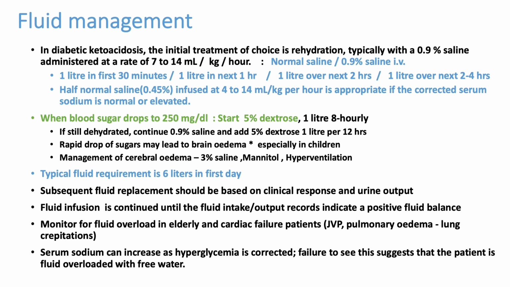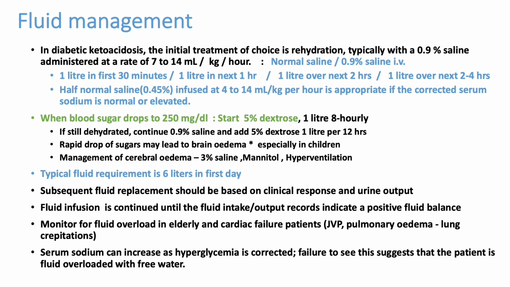Now, once we diagnose DKA, that means very high blood sugar, severe volume loss and hypokalemia. The first one to be corrected is volume loss. So dehydration should be corrected first. We can put 2 IV lines and start normal saline. The normal saline should be administered at a rate of 7 to 14 ml per kg per hour. First 1 liter should be given in the first 30 minutes. Then over the next 1 hour we can give 1 more liter. Next 2 hours, 1 more liter can be given. Then the next 1 liter can be given over the next 2 to 4 hours.